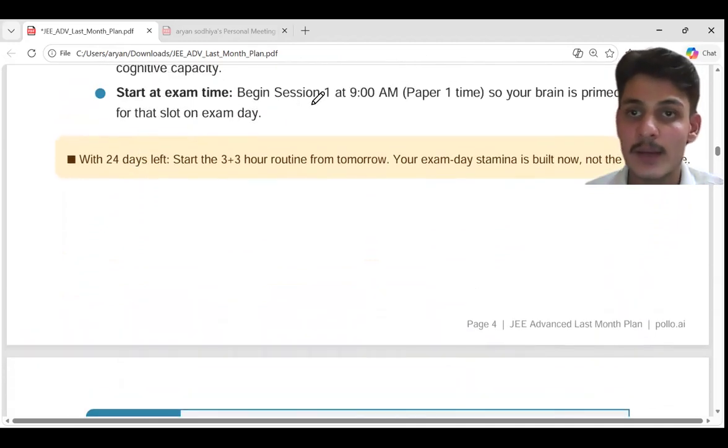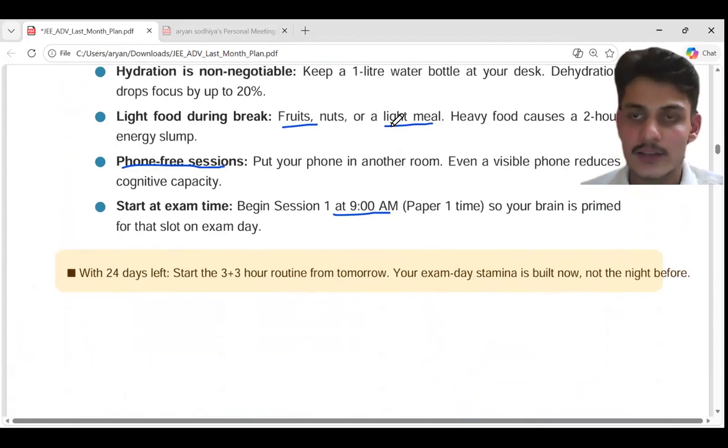And start the exam at 9 a.m. and try to accustom your body to the exam time, because the exam will be from 9 to 12, then 2 to 5. So accustom your body to attempt the paper from 9 to 12 in the morning and 2 to 5 in the afternoon. Okay.